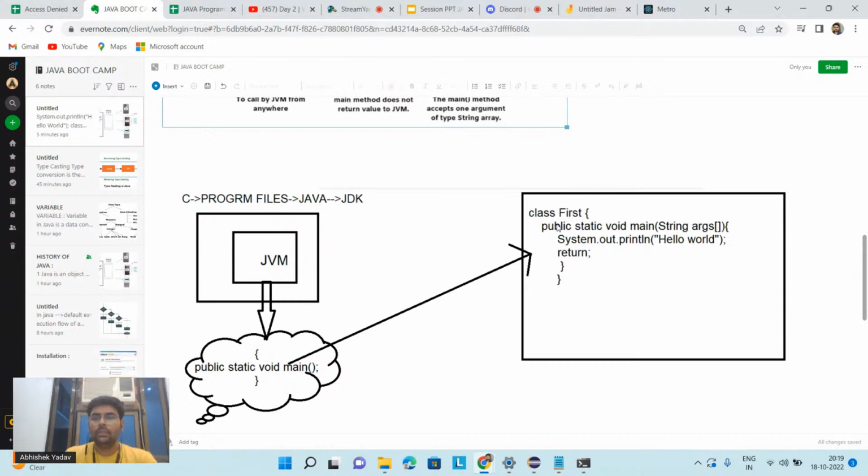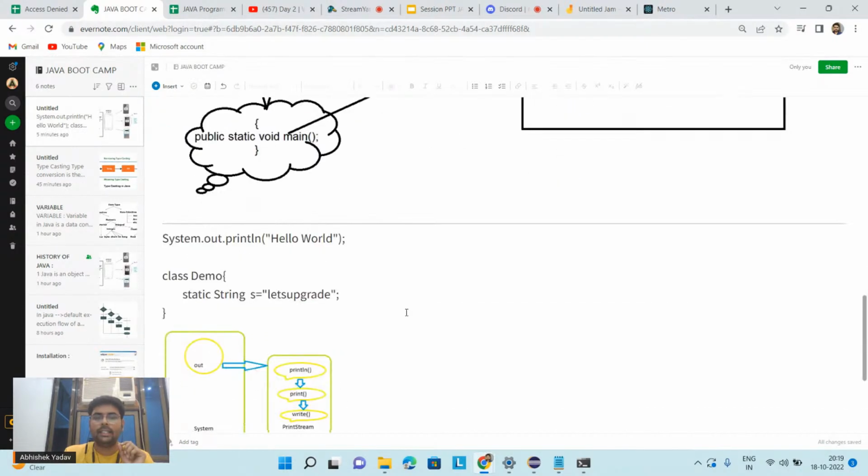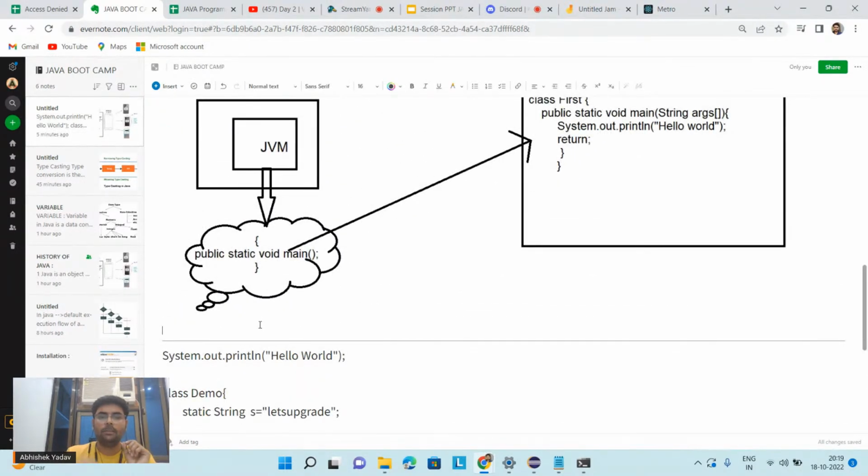Okay. So after that, we have a static keyword here. So what does a static keyword mean? First, I got the point. From the JVM, I have to call this public static void main, and in order to call any method outside the class, I have to use this access specifier, that is public.